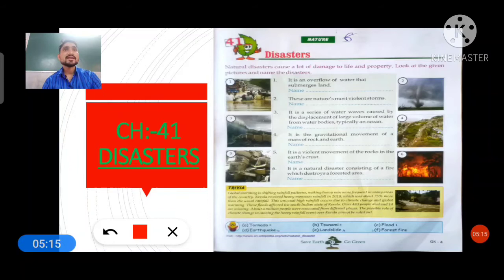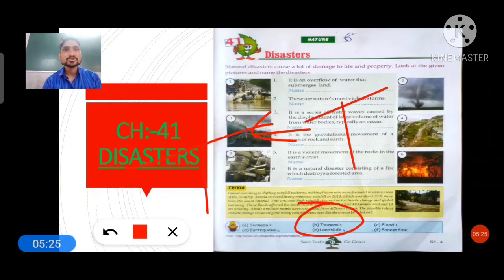So the right answer to question number 3 is: it is known as tsunami. Okay, T is silent, students, so remember this thing, T is silent, tsunami.